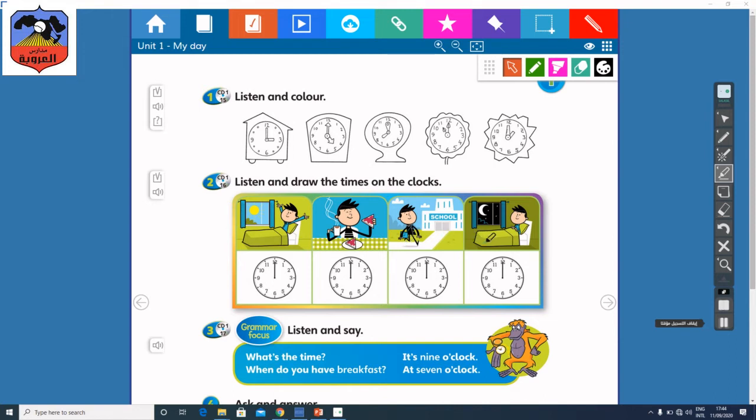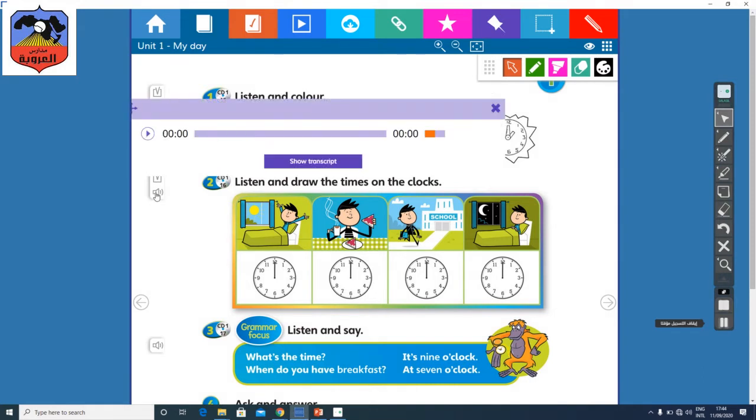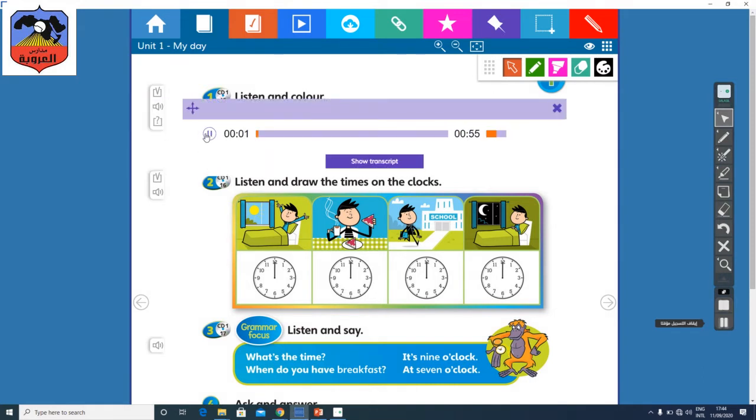The fourth one, he goes to bed. Now, let's listen and draw the times on the clocks. Student's Book, page 11, number 2. Listen and draw the times on the clocks.